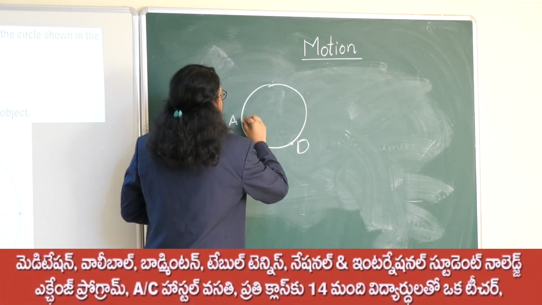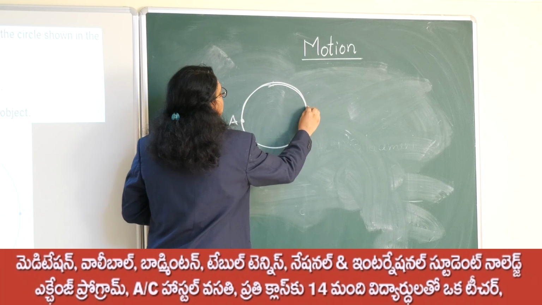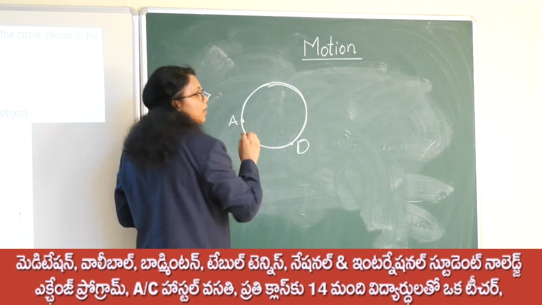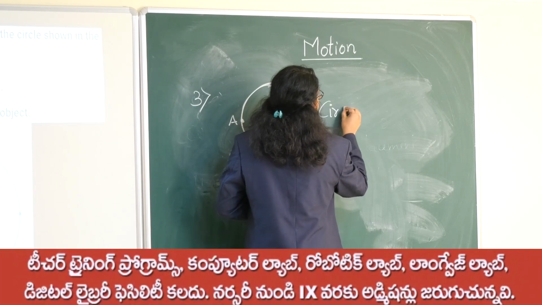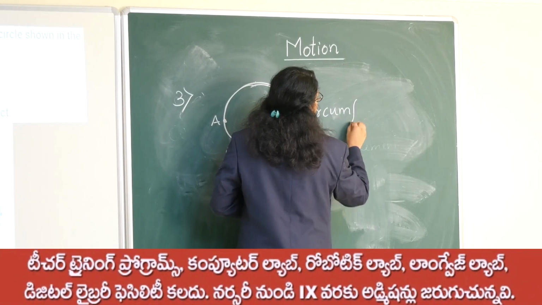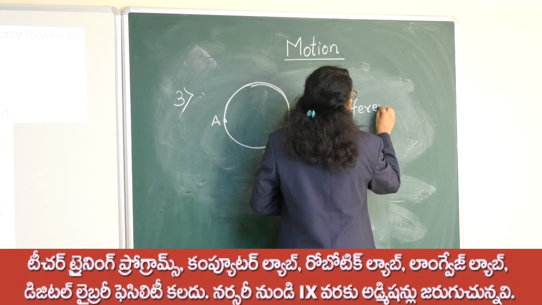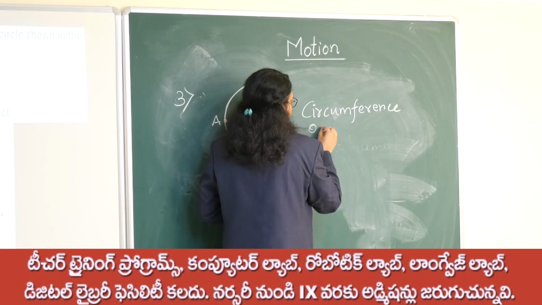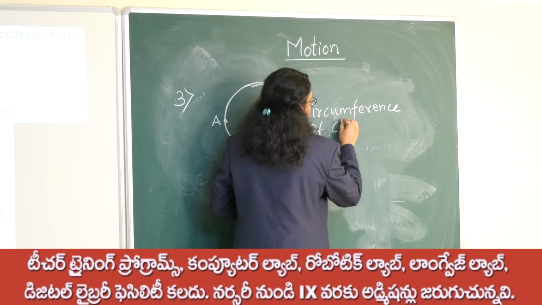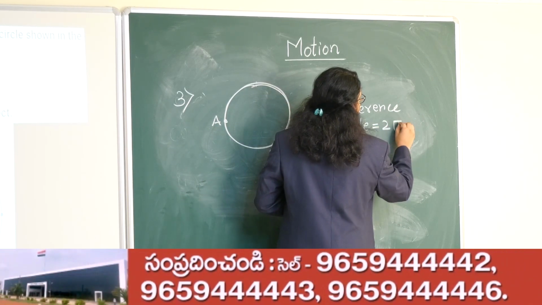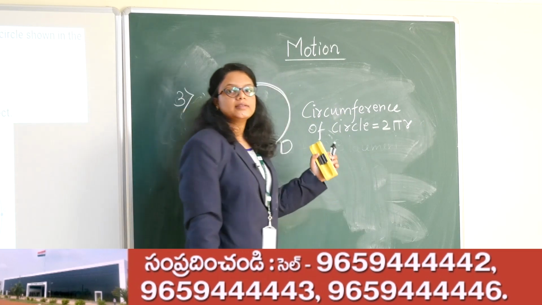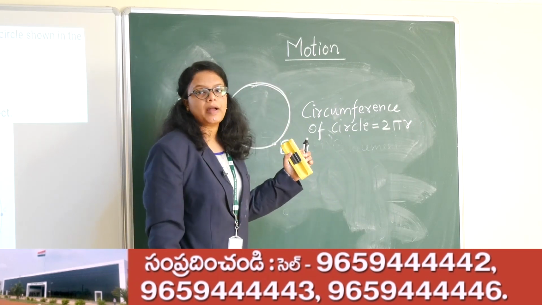We are observing that this is the circumference of the circle. We all know the circumference of the circle is 2 pi r, where r is the radius. Circumference is 2 pi r.